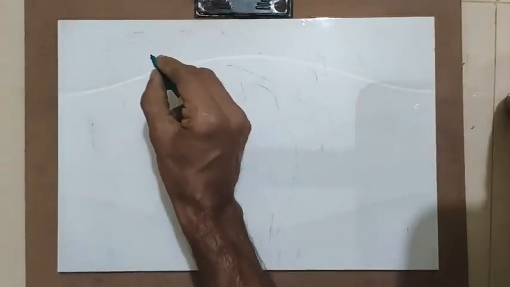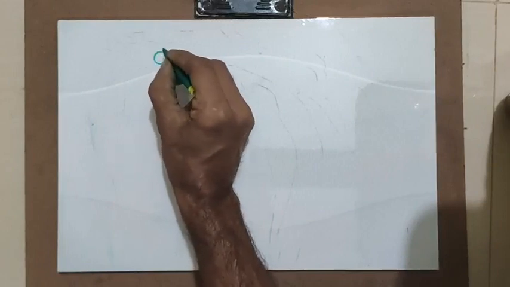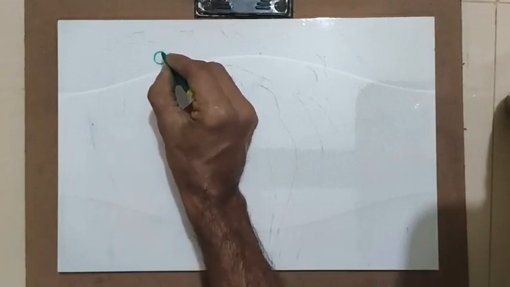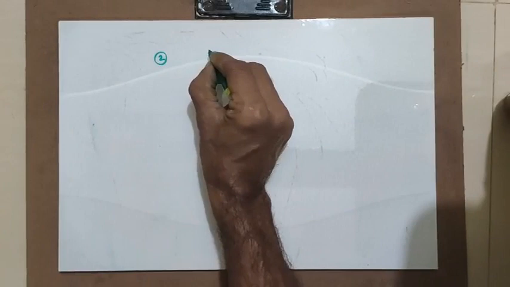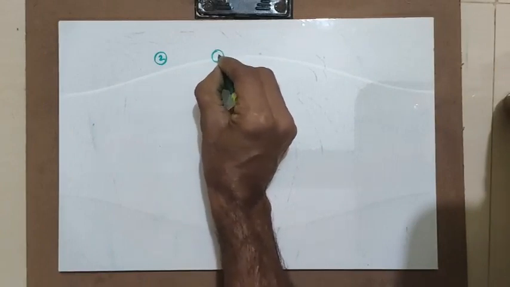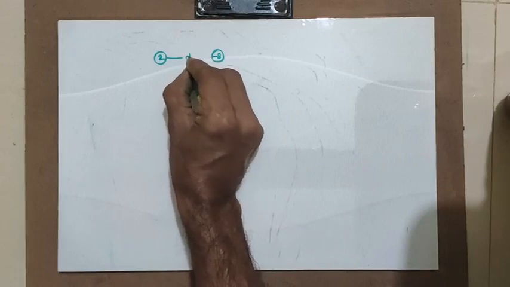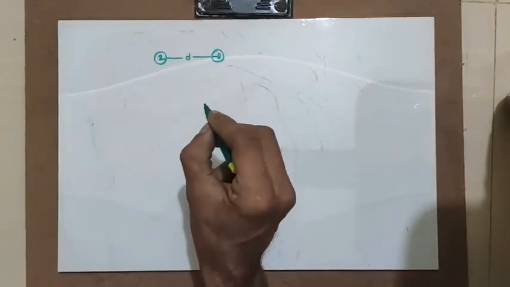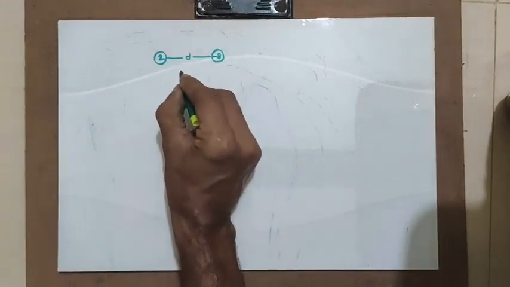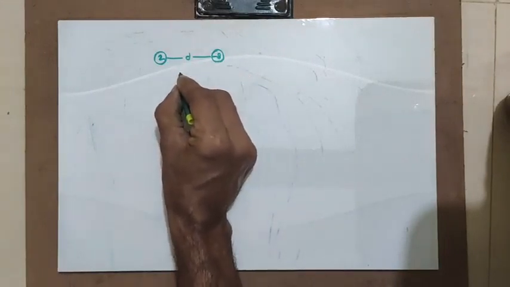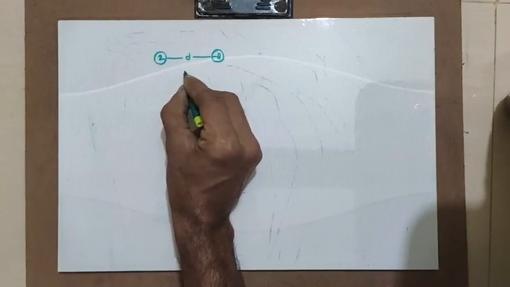Two spheres, one with 2 nanocoulomb and another with minus 8 nanocoulomb, are kept at a distance of d. Now we are touching these two, and then what will be the new repulsive force between them in the new setup? That is the question.